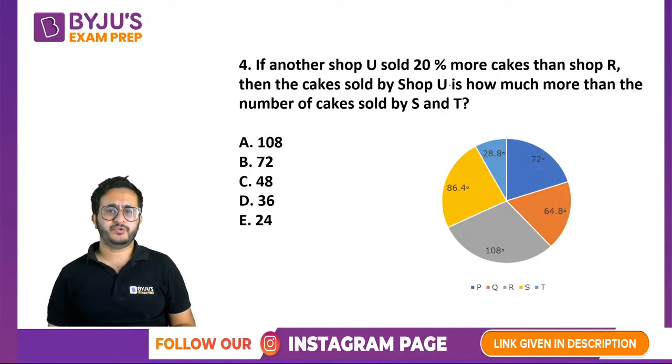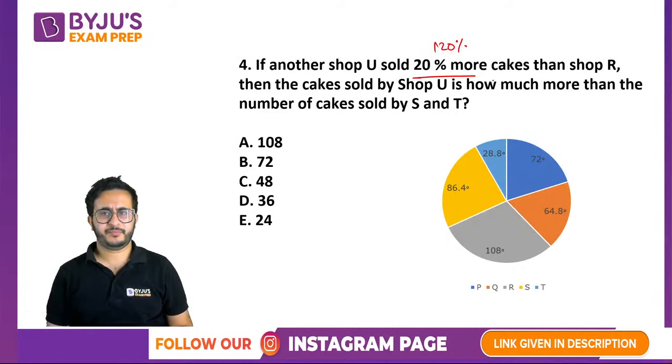So it says that U is 20% more than shop R, right? So 20% more means 120%, that means 1.2 times, right?